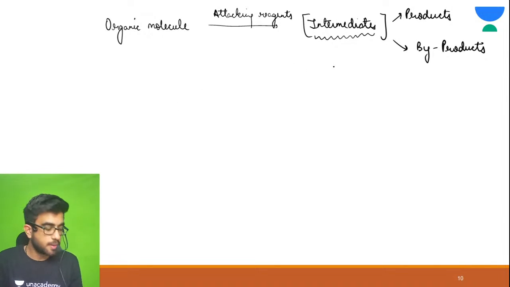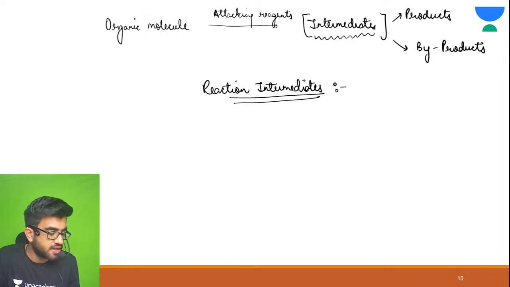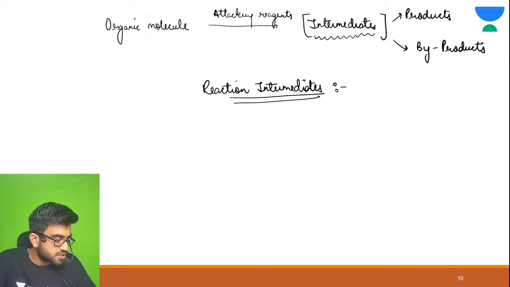Today we are going to study about these intermediates. So what are reaction intermediates? Are you all ready for it? This is a very, very important topic. Just give me a thumbs up, or please write your name so that I know who all are present in today's class, so that we can interact with all of you.